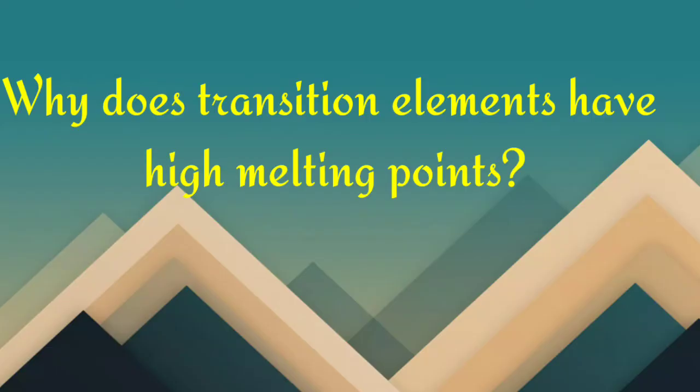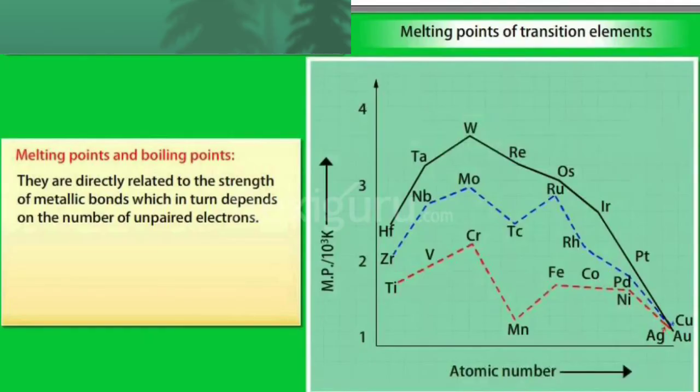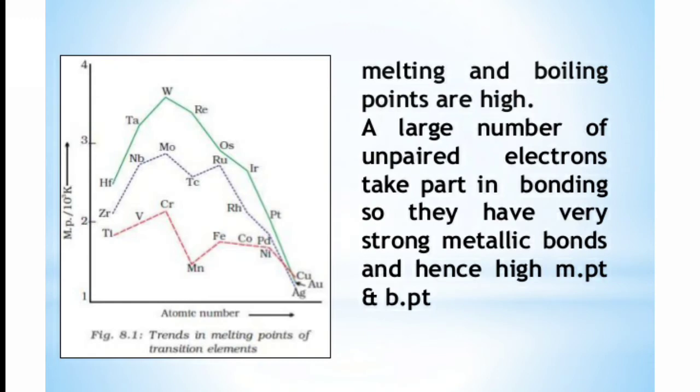Now let me have a discussion about the high melting and boiling points of transition metals. Why are the melting and boiling points of transition metals high? This is due to the strong metallic bond between the atoms of the elements. This is also evident from the fact that these metals have high enthalpy of atomization. Previously I explained enthalpies of atomization. So if you go from scandium to manganese, what happened? The enthalpy of atomization increases.